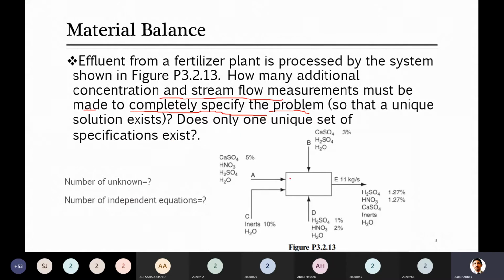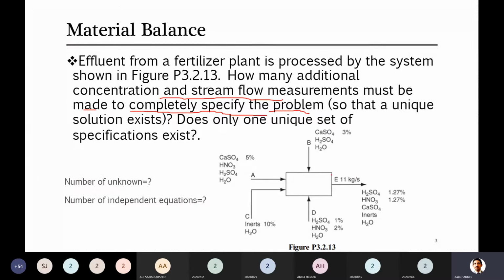If you look at this system, you can see overall there are 5 streams: A, B, C, D, and E. So how many are inlet or input? Four streams. The fifth one, E, is the output stream. So you can see 4 are input and the fifth is the output stream.